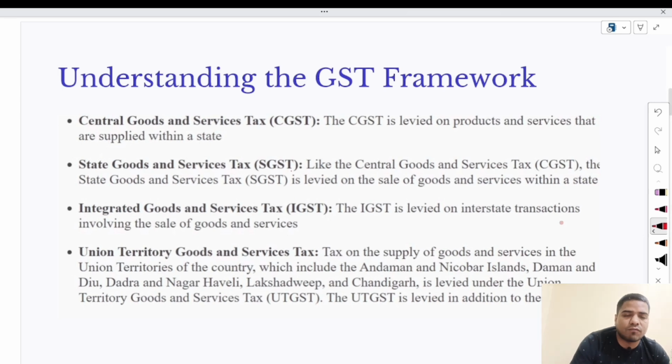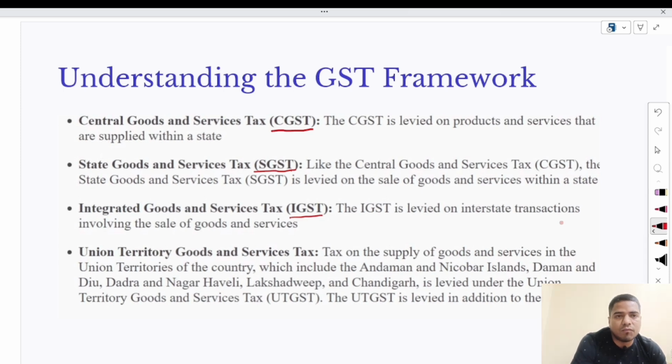What are the types and frameworks of GST? In India, there are 4 types of GST. First one is CGST, means Central Goods and Services Tax. Second one is SGST, means State Goods and Services Tax. Third, IGST, Integrated Goods and Services Tax. And fourth, UTGST, means Union Territory Goods and Services Tax.